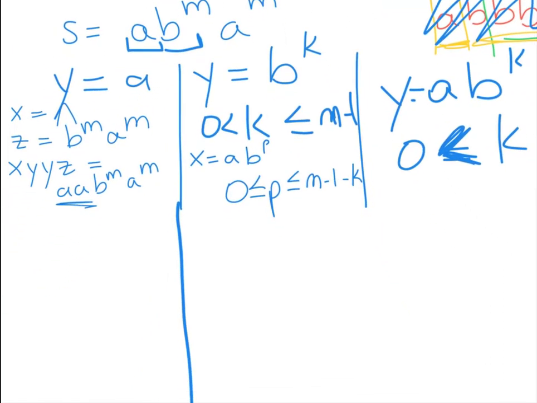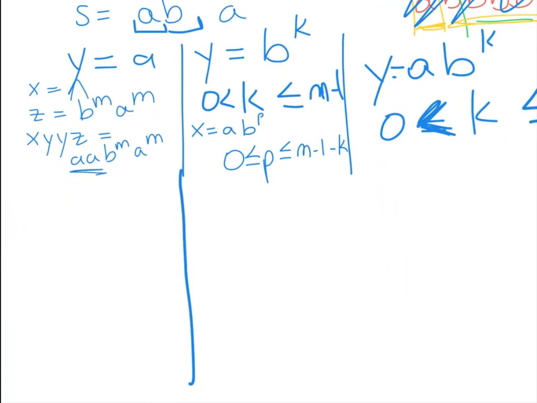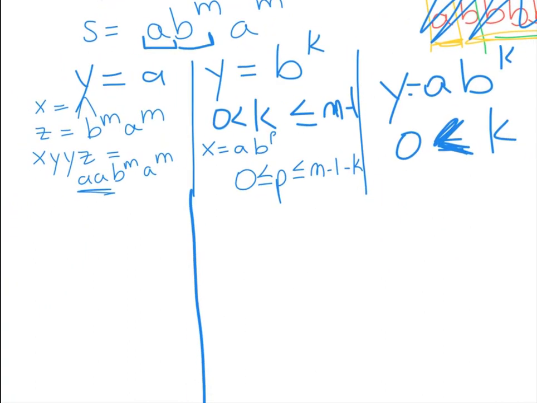And so if that's the case, we've got y, we've got x, we've got, oh, we got to figure out z. Z is going to be everything else. So z is going to be the leftover b's. So z is going to be all m b's minus the k we used up minus the p of them that we used up, and then our a to the m, right? We're going to have more space for that other example in a minute.